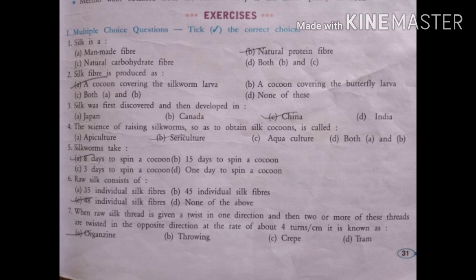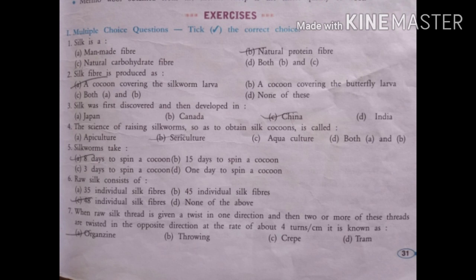First is silk. Four options are given: man-made fiber, natural protein fiber, natural carbohydrate fiber, both B and C. The answer is B, the natural protein fiber. Silk is a natural fiber, that is clear, and silk fiber is made up of protein, so that's why it is the natural protein fiber.